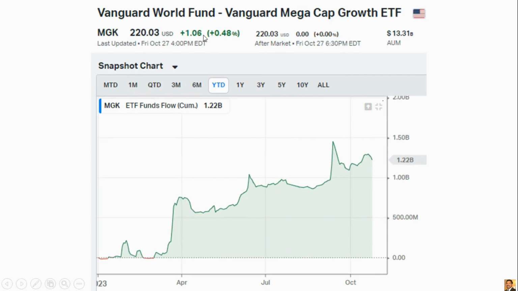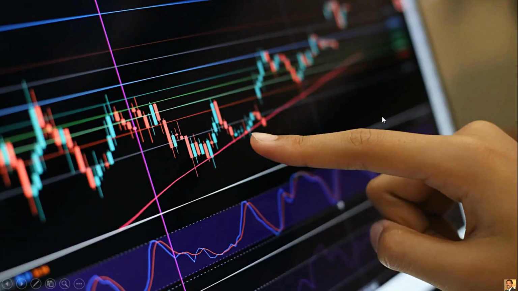And for the Vanguard World Fund Mega Cap, the money flow is clearly going down. This is very concerning to me for the mega cap stocks. And that's all for today.